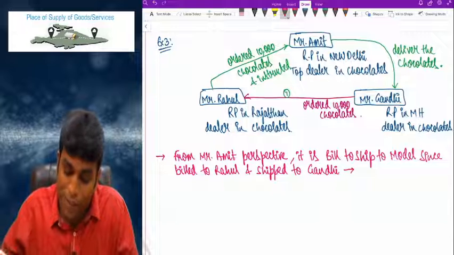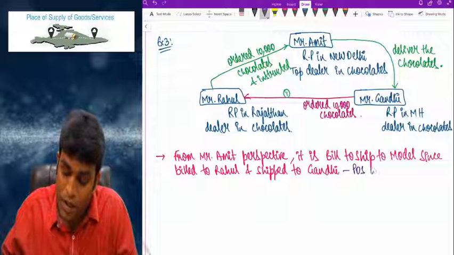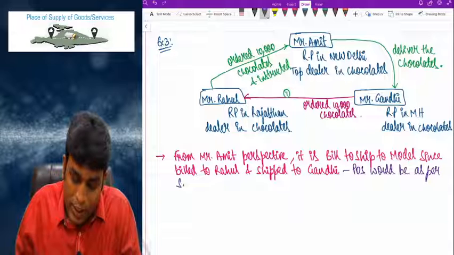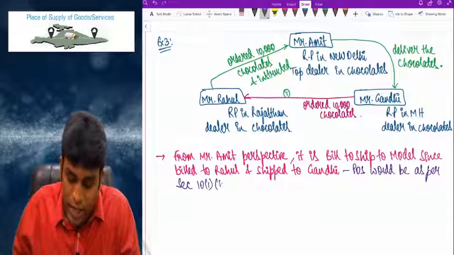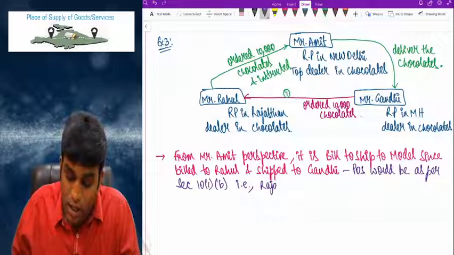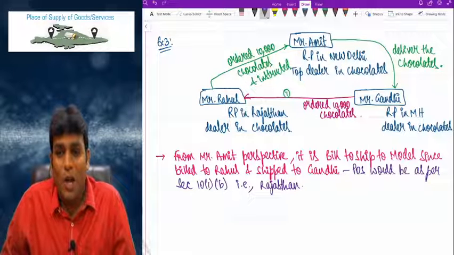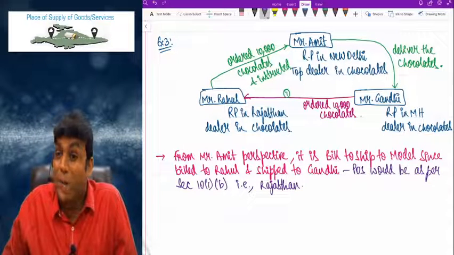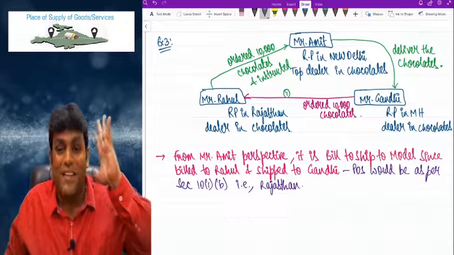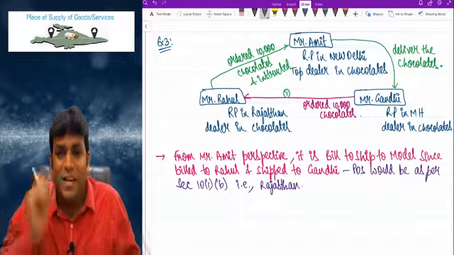So for this particular point, place of supply would be as per section 10(1)(b), and that is Rajasthan, my dear friends. Very clearly Rajasthan, because the law clearly says that if the goods are supplied by the supplier to the recipient on the instructions of a third person, then the place of supply will be the principal place of business of such third person.